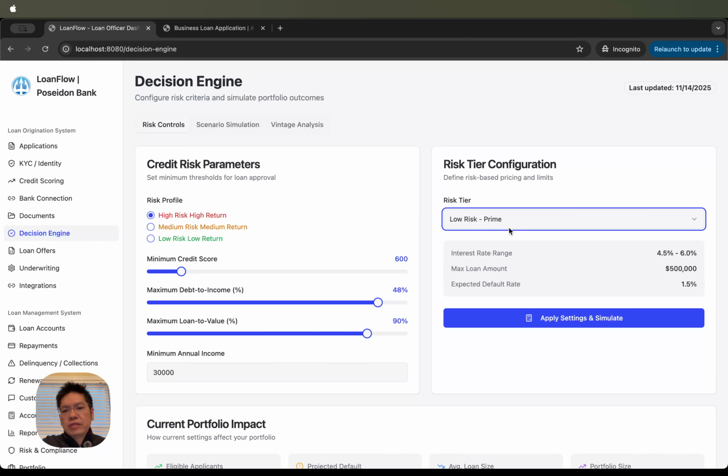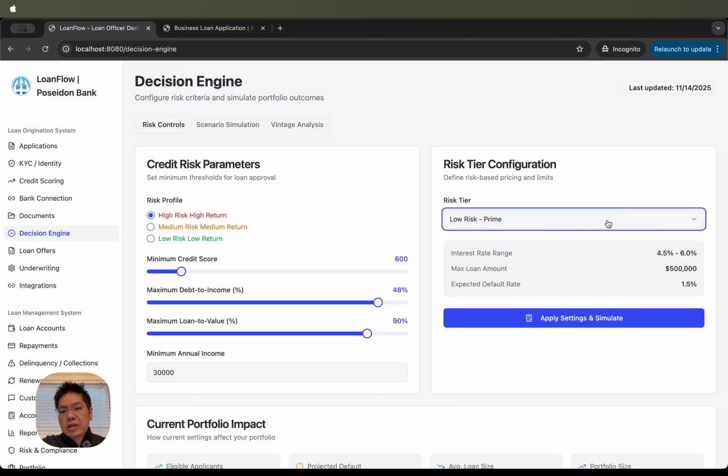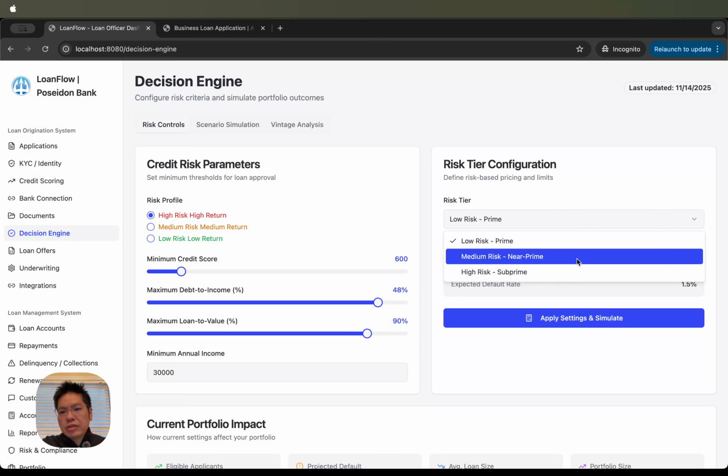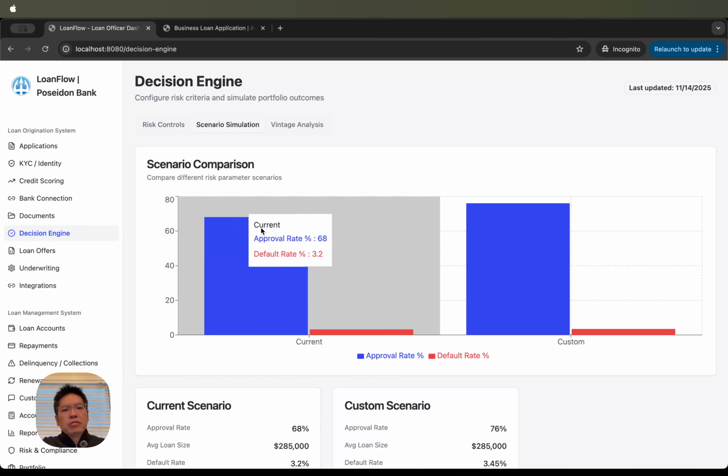And then for each of these profiles, we can see the interest rate range can be different, right? So we're really tailoring the interest and the amount of money that we can make from each segment individually by profile. And once you have set all that up, you can actually run scenario simulations, right?